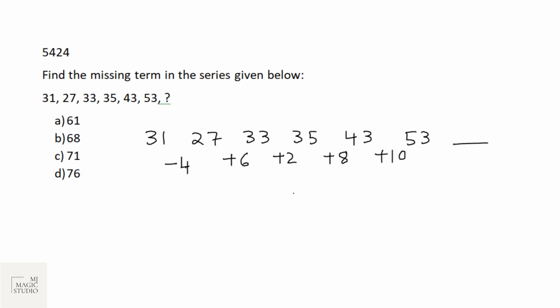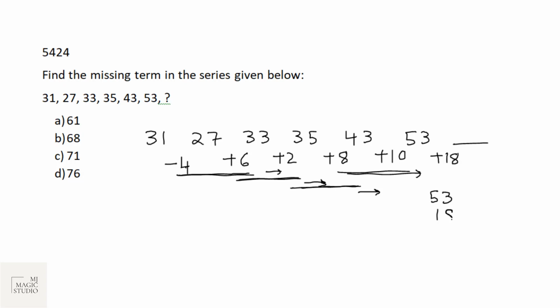Again, I can't identify any pattern, but when I have a look, I can see that minus 4 plus 6 is 2. Then 6 plus 2 is 8. 2 plus 8 is 10. That means the next difference should be 8 plus 10, that is 18. So the next number should be 53 plus 18, that is 71. Yes, we have 71 in option C.